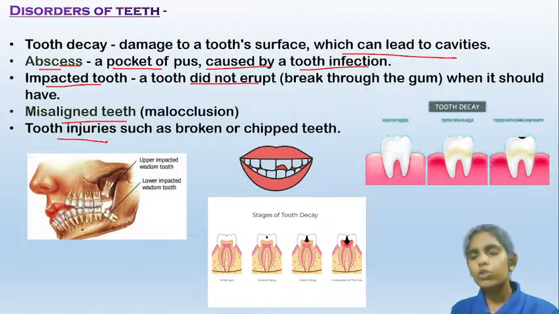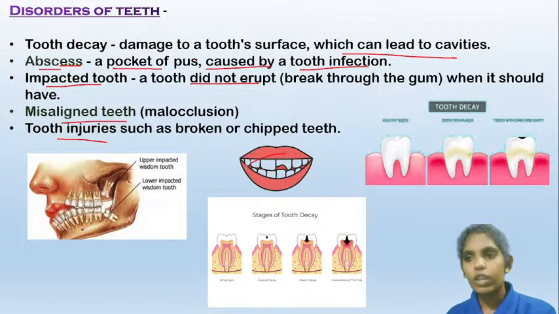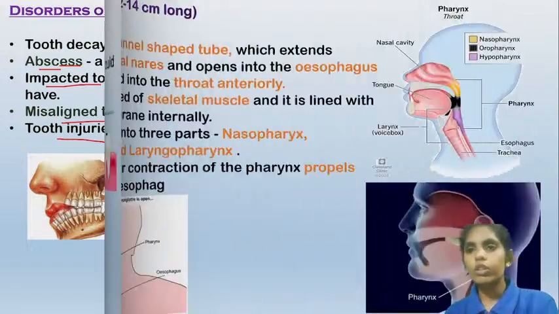Now the other one are tooth injuries. Whenever a person falls or undergoes an accident, his teeth might break. That is known as chipped teeth. Okay, here you can see, the broken teeth are known as chipped teeth. So that is about the teeth disorders.